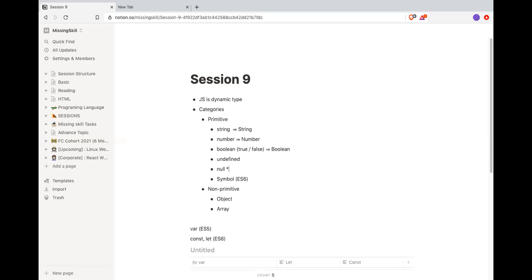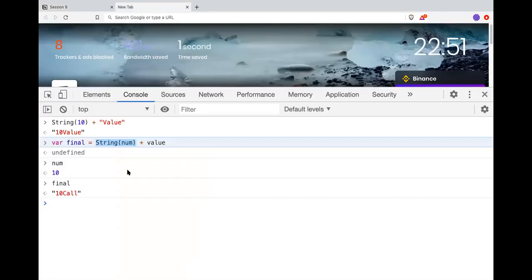Undefined, we don't have anything. Null, we don't have anything. And symbol, we don't have anything. Okay, so whenever we want to take the benefit of a non-primitive feature, it basically converts internally into a non-primitive. All right. But whenever we do a type check of that value, we will always see a primitive.